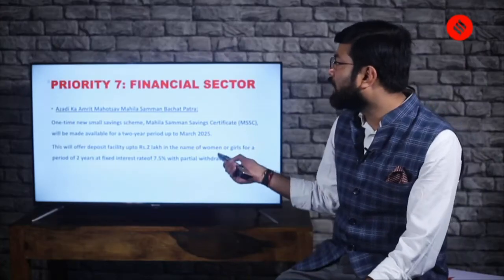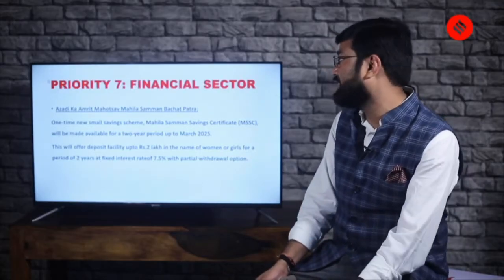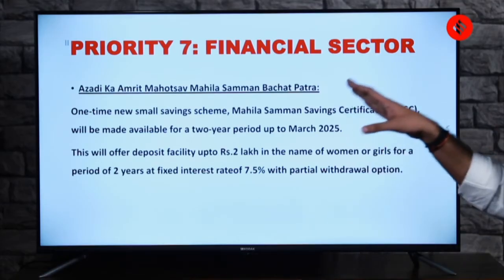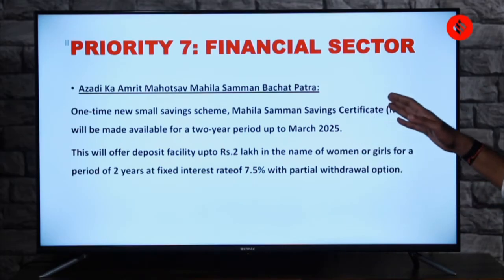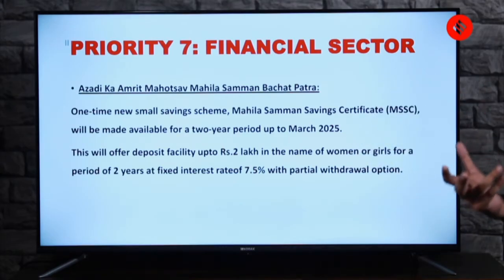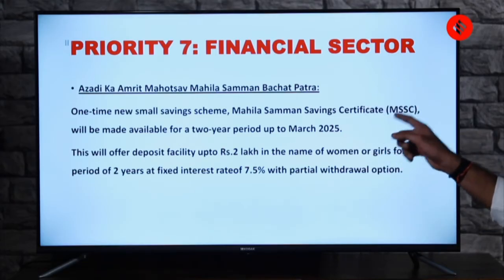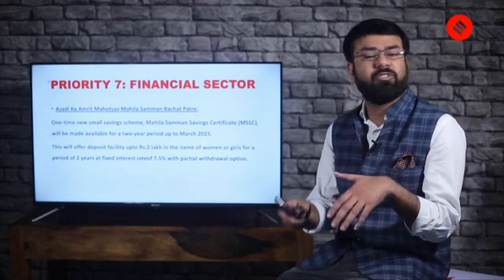Finally, before going ahead, we have a few more things in the financial sector. This is known as Azadi Ka Amrit Mahotsav Mahila Samman Bachat Patra. This is a one-time new small savings scheme for women, the Mahila Samman Savings Certificate. Savings certificates for women will be made available for a 2-year period up to March 2025. You should also know this from the perspective of general awareness.